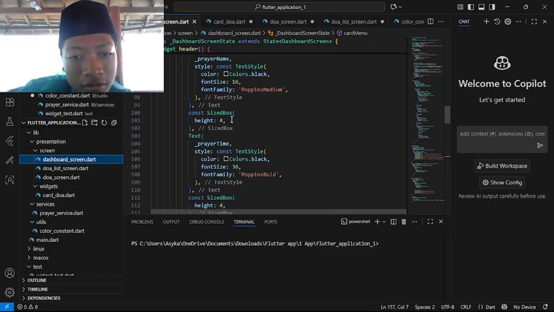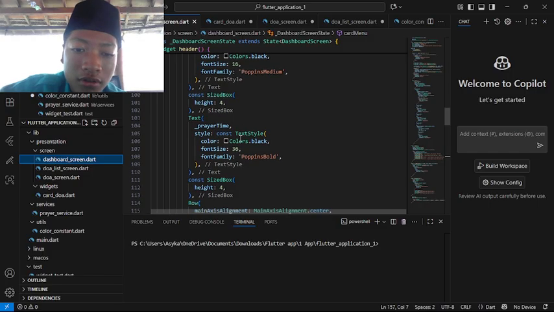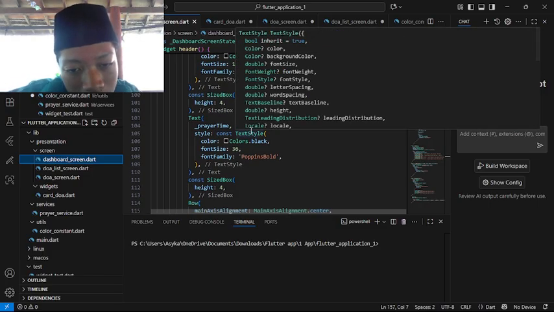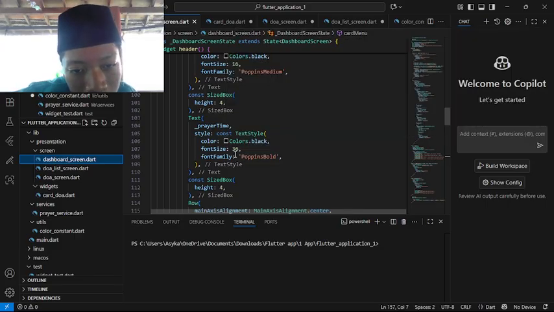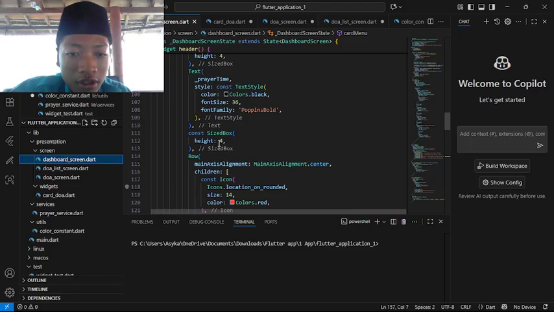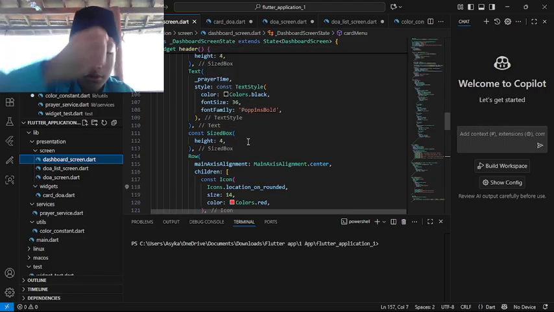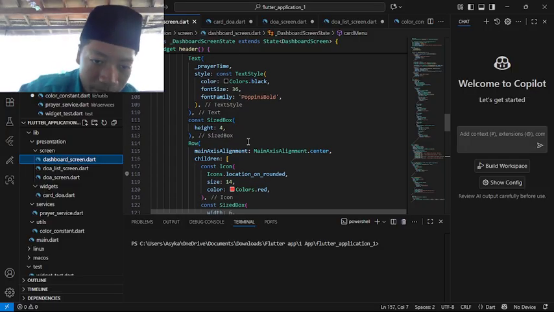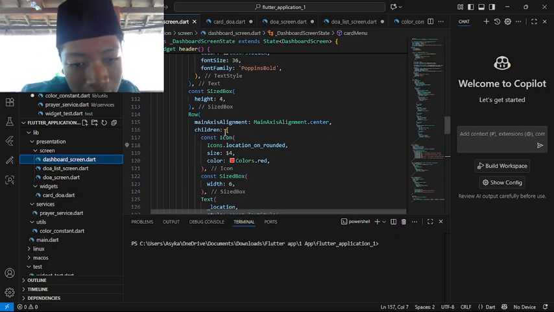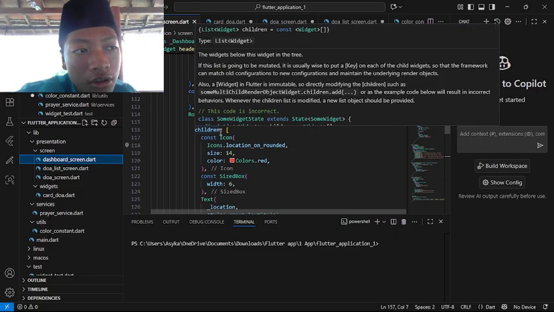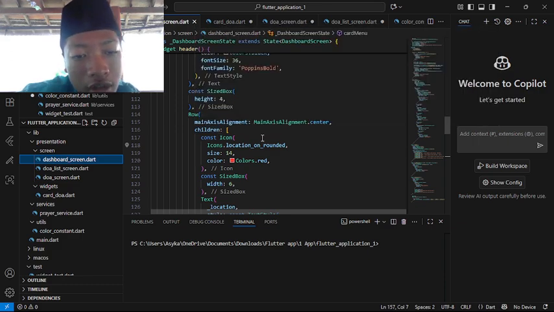Size box again, the same as before. Text prayer time, but this is for the prayer time. Style the text style is color black and the font size is 36 and the font family is Poppins bold. And here we make the same size box with the height 4. This is for the row. Making the row, main axis alignment and cross axis alignment center, which is for another container inside the container.